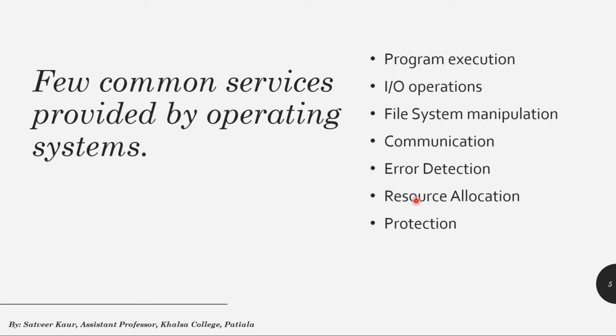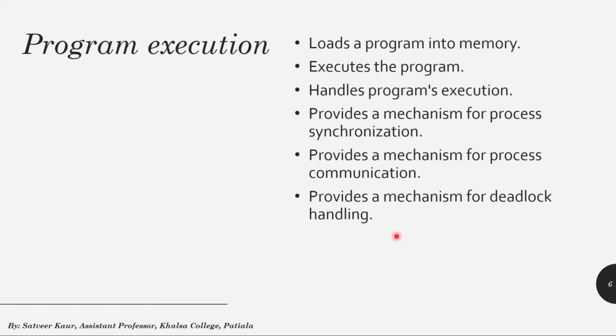There are a few common services provided by operating systems, such as program execution, input-output operations, file system manipulation, communication, error detection, resource allocation and protection. Let's study these services in brief detail. First one is program execution. Operating system loads a program into memory when it has to be processed. It executes that program. It handles the program's complete execution.